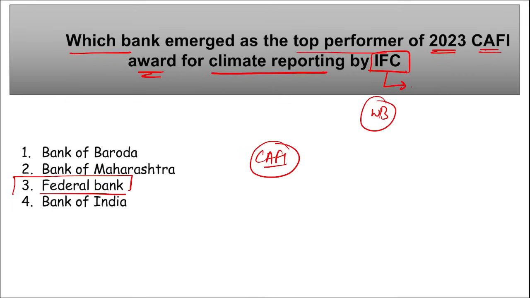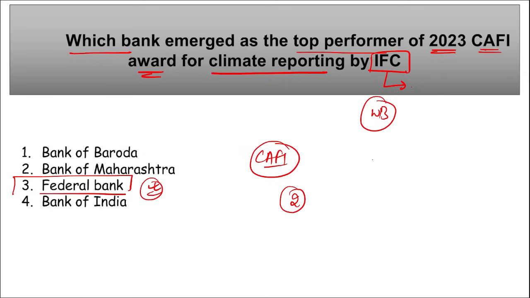What is CAFI? Climate Assessment for Financial Institutions Award for Climate Reporting. Federal Bank emerged as the standout performer by securing 2 positions on the global stage and 4th recognition in the South Asian region.